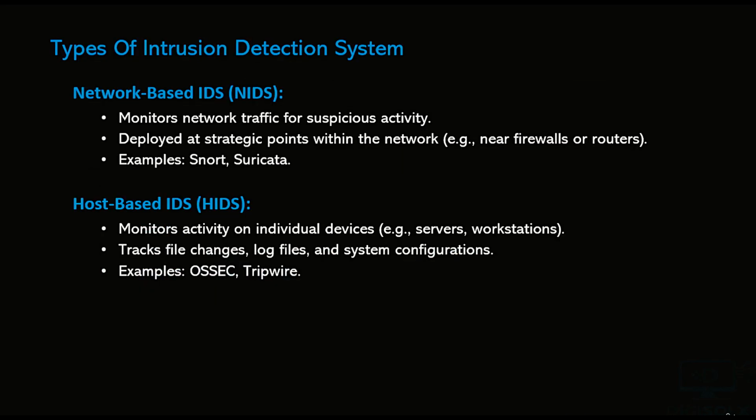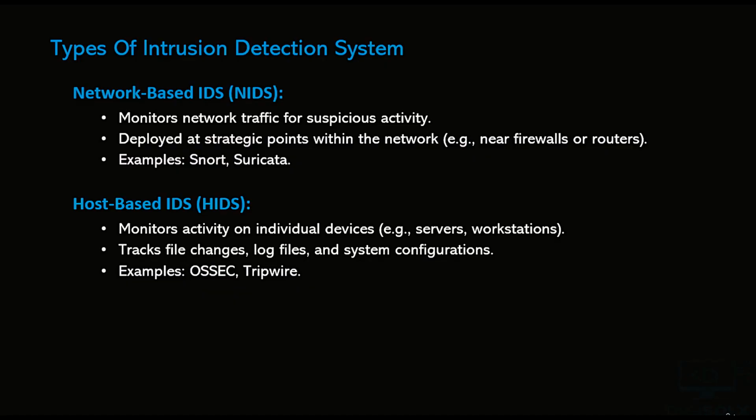So, types of intrusion detection systems. We have network-based IDS and host-based IDS. Network-based IDS monitors network traffic for suspicious activity, deployed at strategic points within the network near firewalls or routers. We have examples like Snort and Suricata.